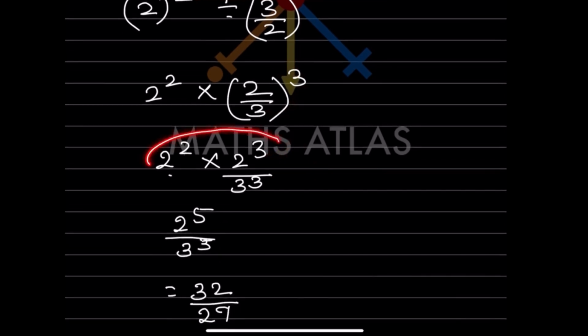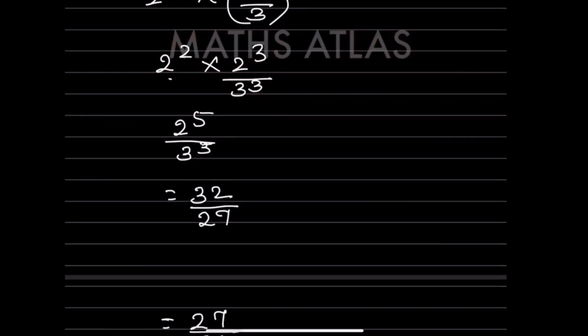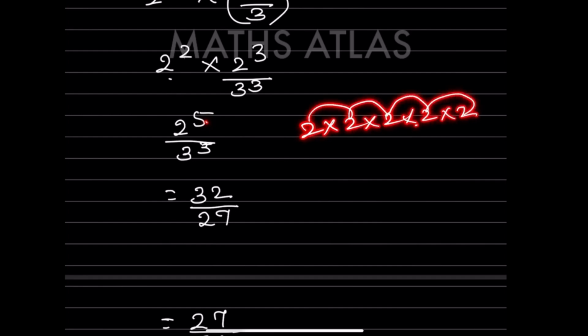Now we can bring this to, because we can see the base is the same, so we can write here 2 raised to 2 plus 3, because you know a raised to m into a raised to n is a raised to m plus n. So we are going to follow that rule. So that is going to be 2 raised to 5, and here is 2 raised to 3. So now 2 raised to 5 means 2 we are going to multiply 5 times. So that is going to be 32. And this 3 we will multiply 3 times, that is going to be 27.